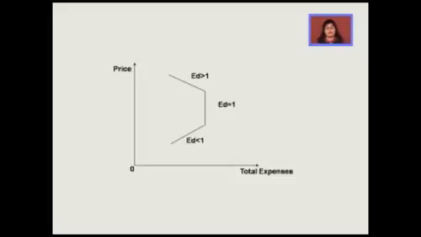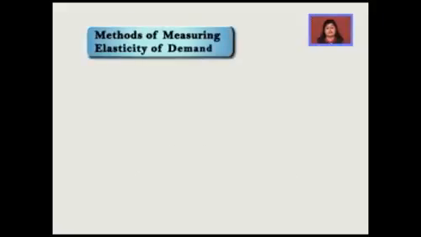For unitary elasticity, it will be a parallel line to the y-axis, and it will be downward sloping for the greater elasticity. It is very clearly shown in the diagram in front of you. Now, we move on to the third method, that is the geometric method.